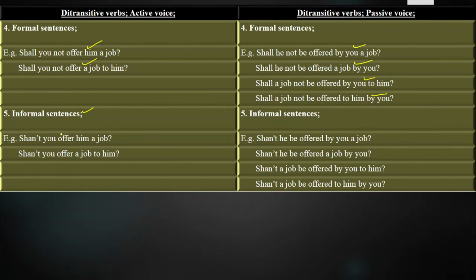Shan't you offer him a job? Shan't you offer a job to him? Shan't he be offered by you a job? Shan't he be offered a job by you? Shan't a job be offered by you to him? Shan't a job be offered to him by you?